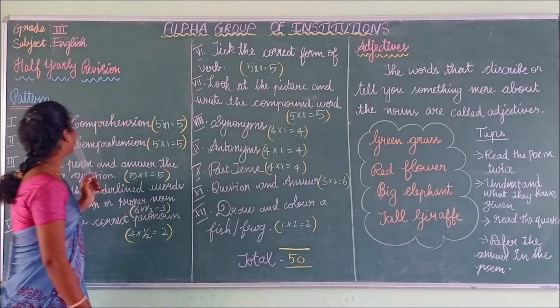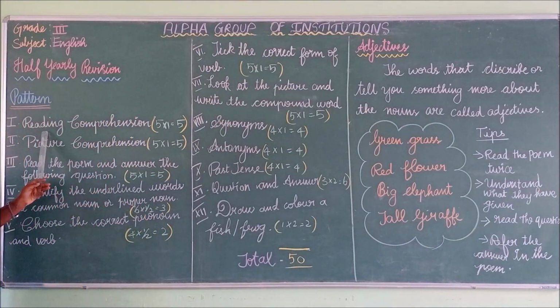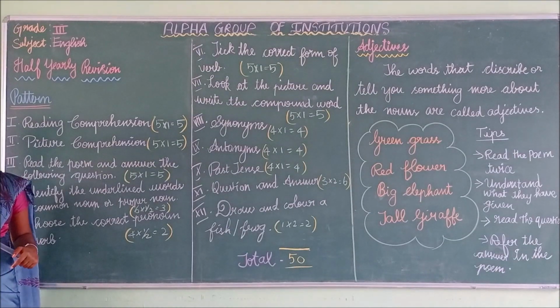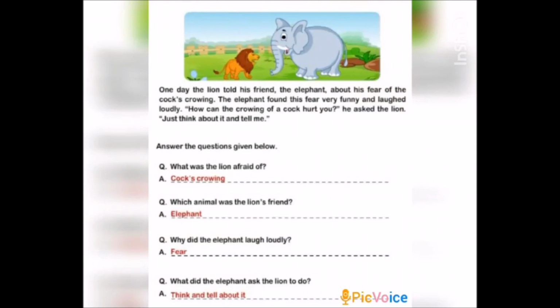Let us see how to do reading comprehension and picture comprehension. Children, now let us see how to do the reading comprehension. So there are some points to be followed while doing reading comprehension. So now let us see those points. The first point, read the passage carefully.